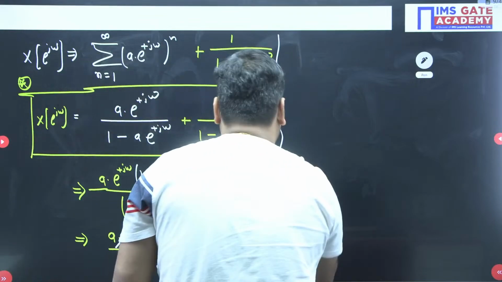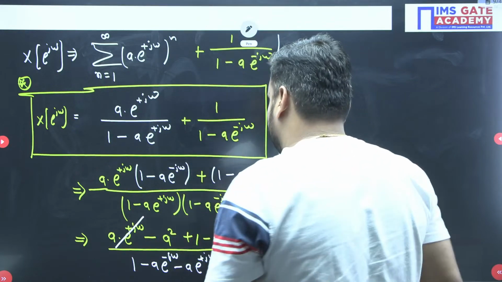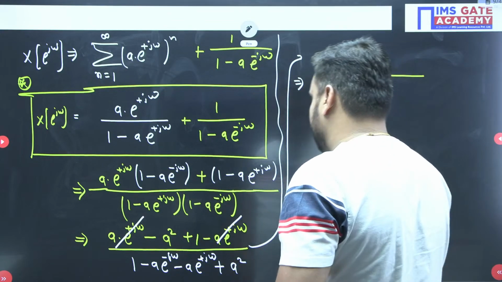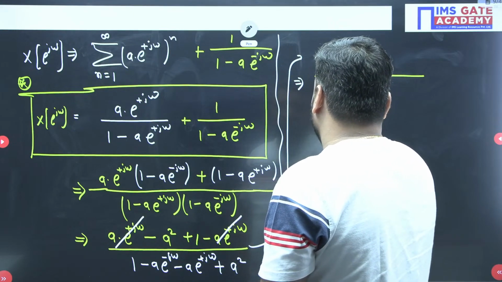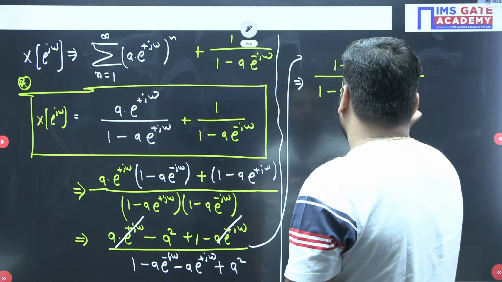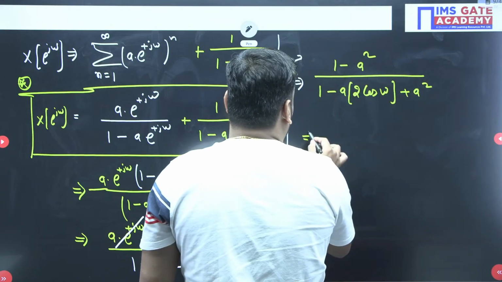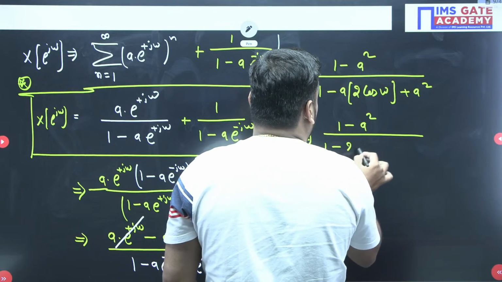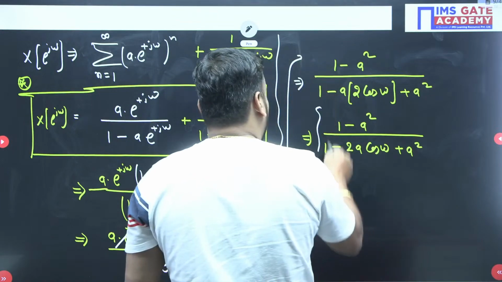So I have a space here, I am writing after this here. So what is my final expression now guys? My final expression will be, my numerator can be 1 minus a square upon 1 minus, when you take a common outside the bracket, inside the bracket you will get 2 cos of omega plus a square. So ultimately, numerator 1 minus a square upon 1 minus twice a cos of omega plus a square. So this is your final expression.